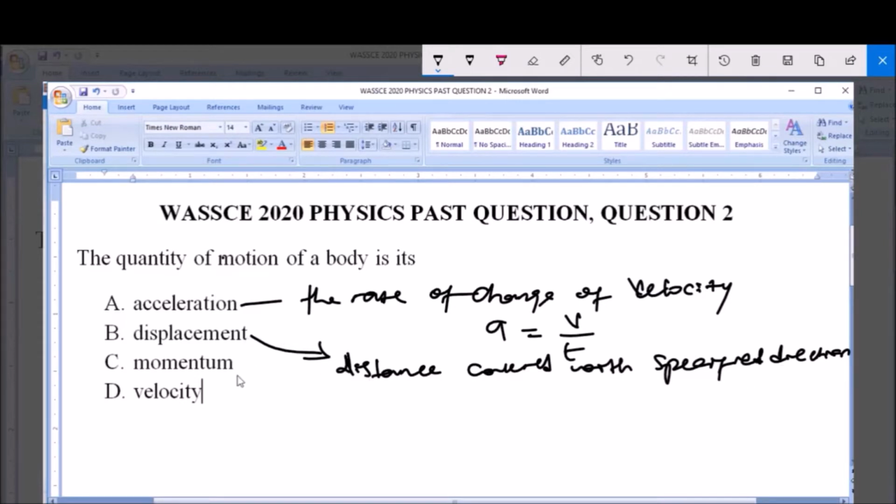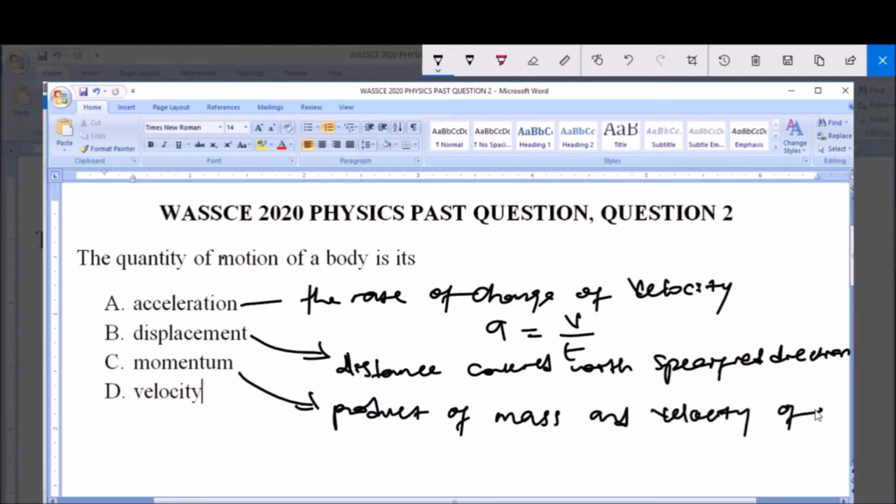Now C says momentum. Momentum is simply defined as the product of mass and velocity of an object. Thus, it increases with an increase in the object's mass and velocity.